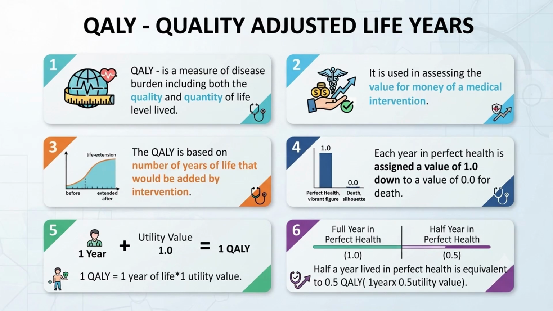Say for example 0.5 QALY means 1 year of life lived, but only 0.5, 6 months, he lived in perfect health. So that is 0.5 QALY. If the full year is lived in perfect health, the QALY will be 1. But if half a year is lived in perfect health, the QALY will be 0.5. So this is about QALY. QALY means, because of any intervention, how many years it is adding, and that too not only quantity but also quality.